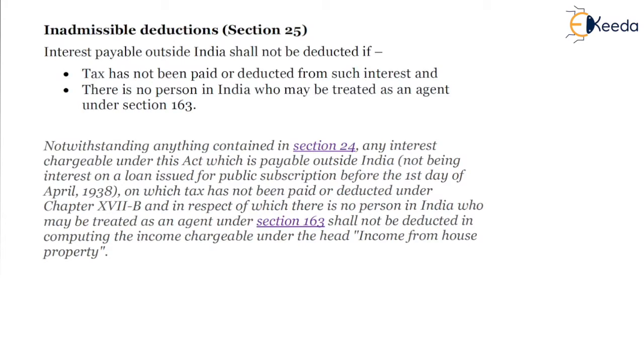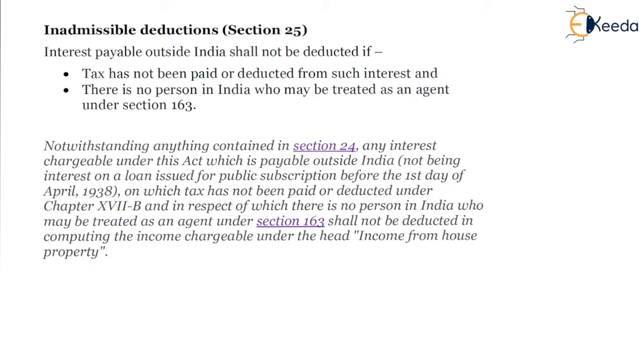Hello friends, the next topic is on the inadmissibility of the interest deduction under Section 25. So, if you are paying an interest income, the interest paid is allowed as deduction in the hands of the borrower under Section 24. However, this interest is also an income in the hands of another person, the financial institution.